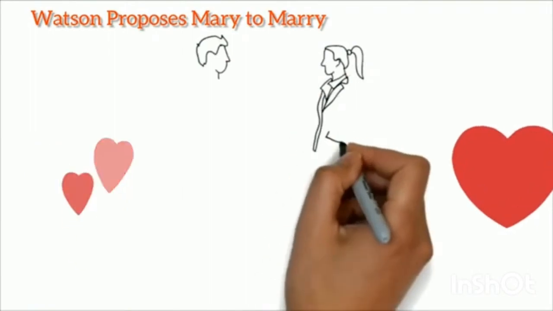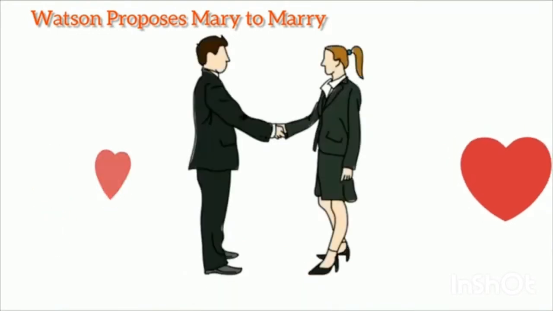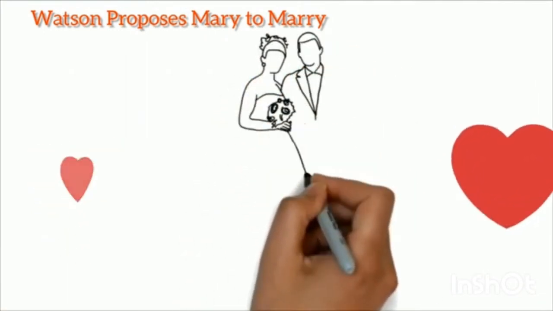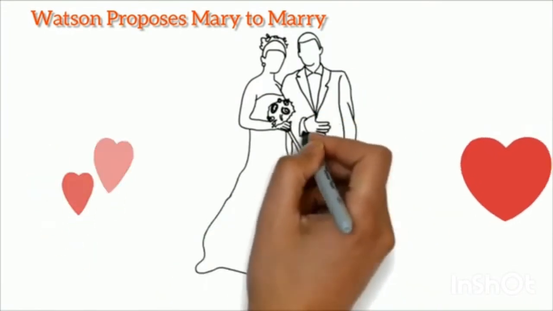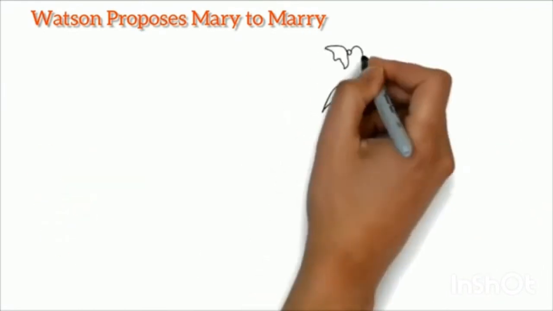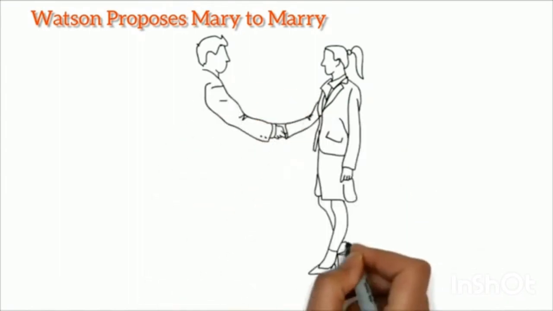So the Agra treasure is empty when the trio found the treasure, and it provides a romantic conflict for Dr. Watson, who feels that he cannot marry Miss Mostyn for fear that he will appear to be after her money. But what happens at the end of the story? Watson proposes to Mary Mostyn, and Mary Mostyn agrees to his proposal, and they happily marry at the end of the story. So the Agra treasure is empty when the trio found the treasure.